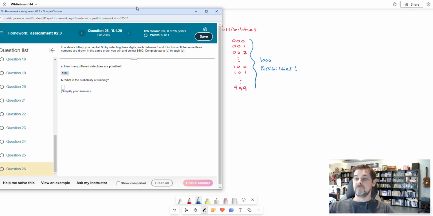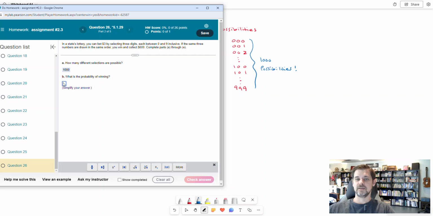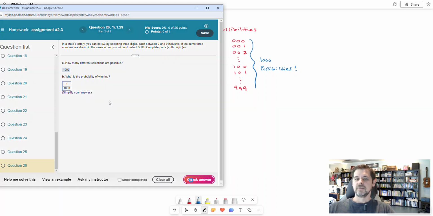What's the probability of winning? Well, I'm going to choose one of these numbers to be the winner. It may or may not come up, but that's only one way to win out of 1,000 total possibilities. So that would be 1 out of 1,000. That's how we would calculate that probability: only one way to win out of 1,000 total outcomes in this game. So you get that. Okay, 1 out of 1,000.